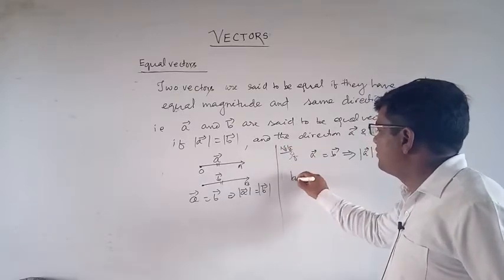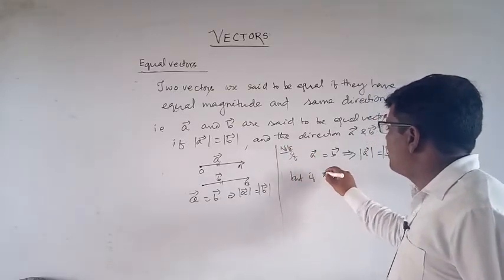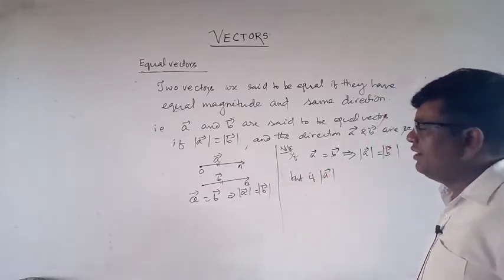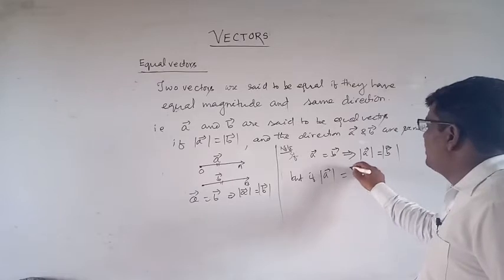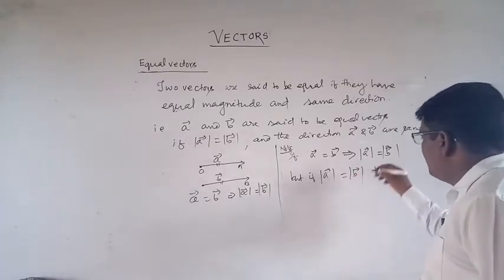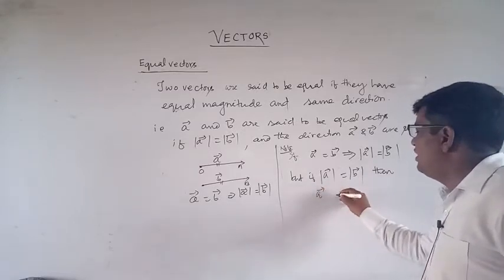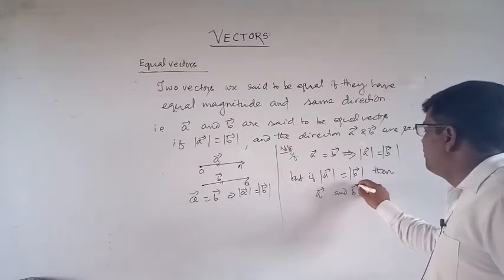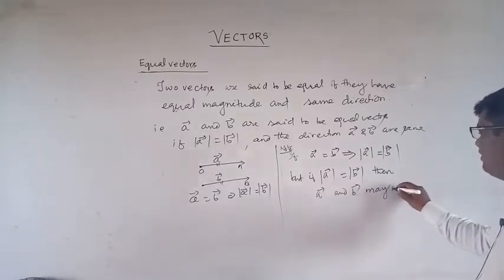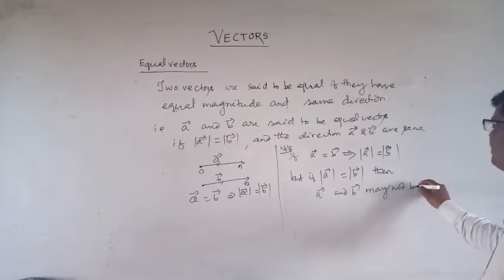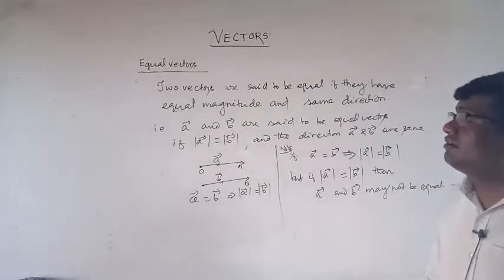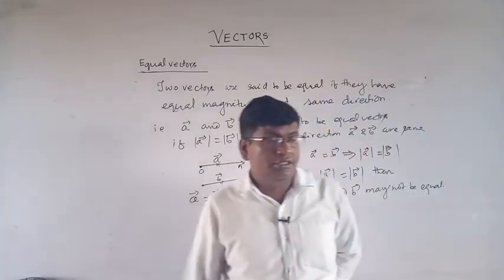But if the magnitude of A is equal to the magnitude of B, then vectors A and B may or may not be equal. Clear? This is the concept of equal vectors.